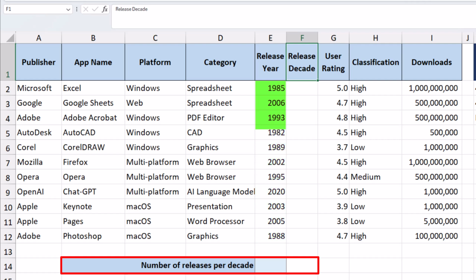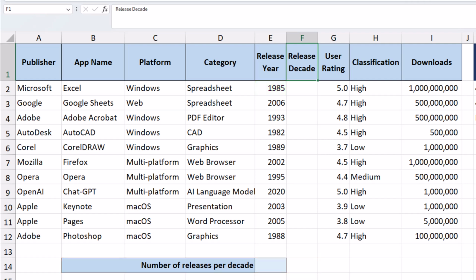But in reality, the number 1985, as far as Excel is concerned, doesn't equate to a date or a decade. So first, we need to group our data into the relevant decade, and then we'll write a separate formula to count the number of items within each decade. So how can we group the release years into specific decades?